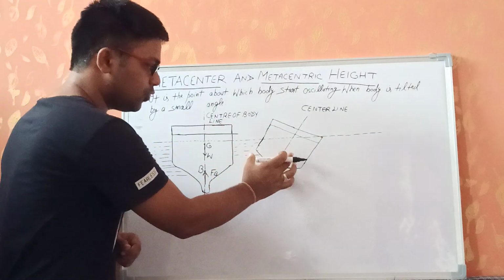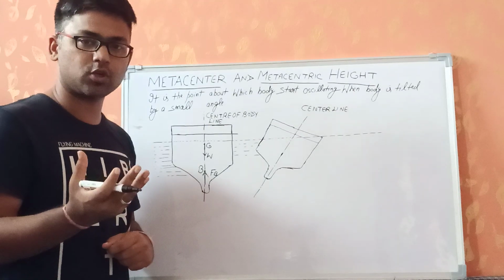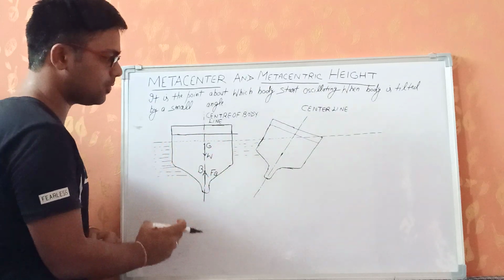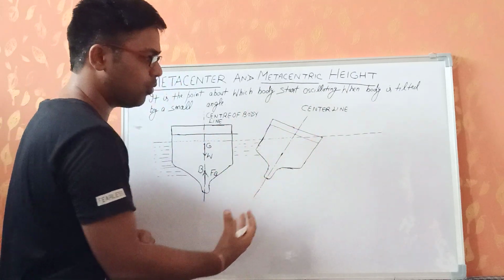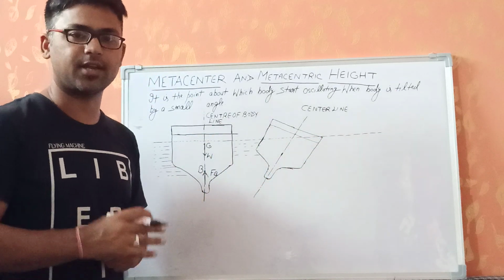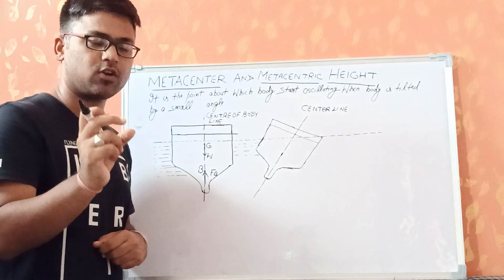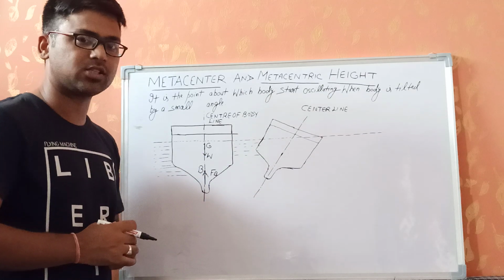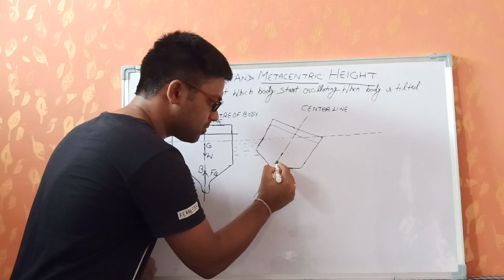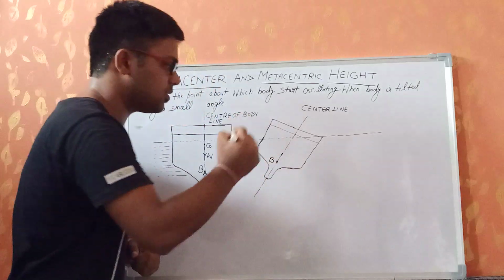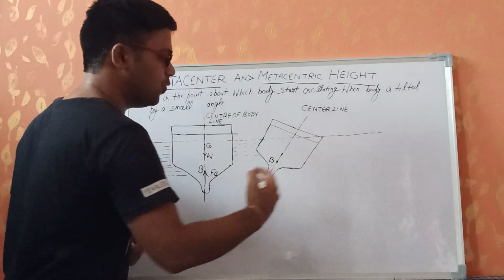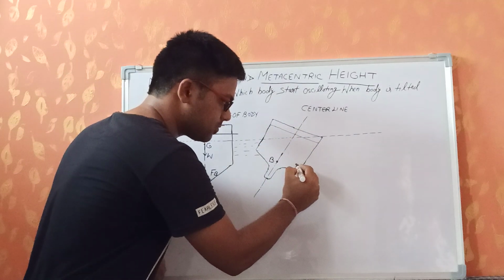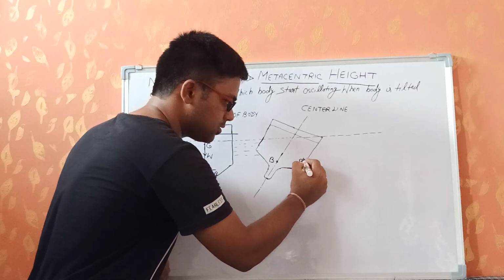What will happen is, now this body is tilted, so the portion of the body that is inside the water is changing. Initially this portion is entirely inside the water. Now the right side portion of the body is more into the water as compared to the left side. So the center of buoyancy or the force of buoyancy is going to change. Now the point B, which is called the center of buoyancy, is initially at this point. Now this point will be shifted towards the side which is more into the water, that is the right side. Let us suppose this is my new point, called B1 or B dash.